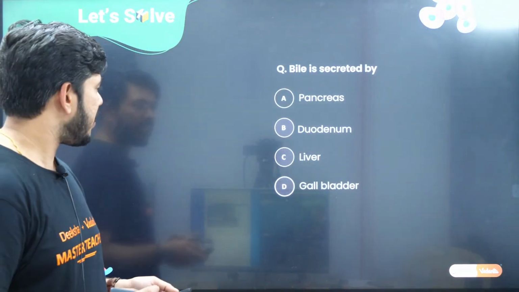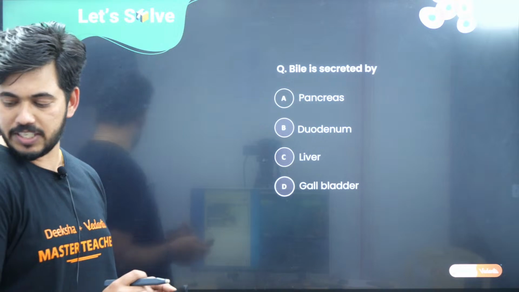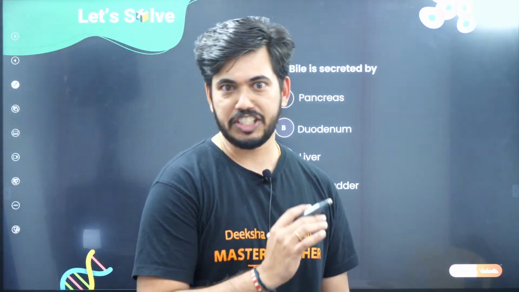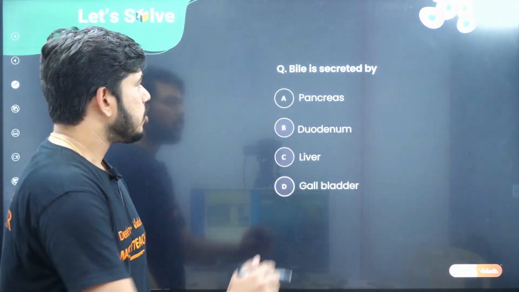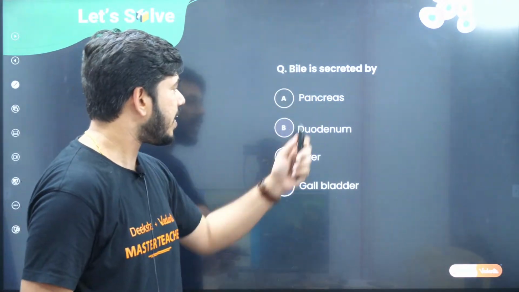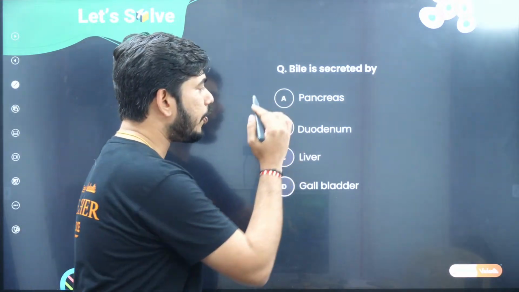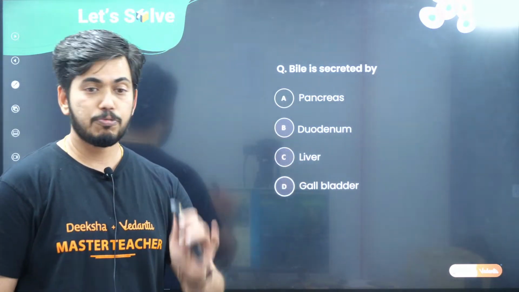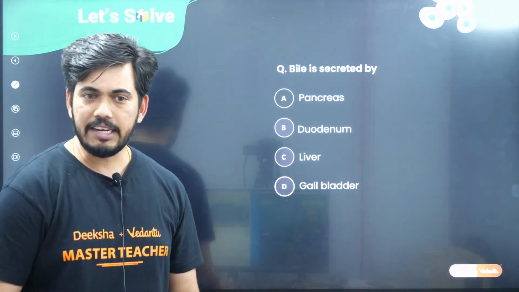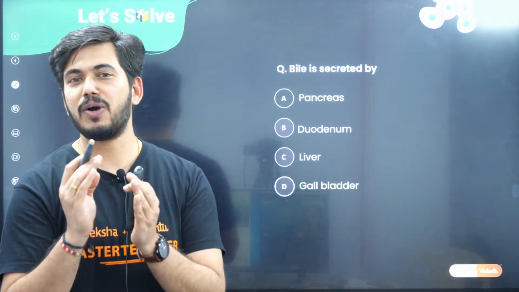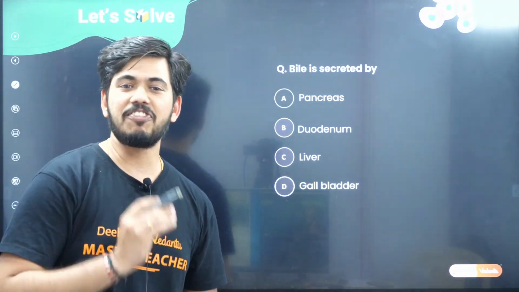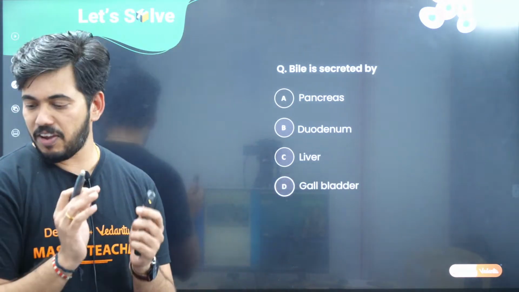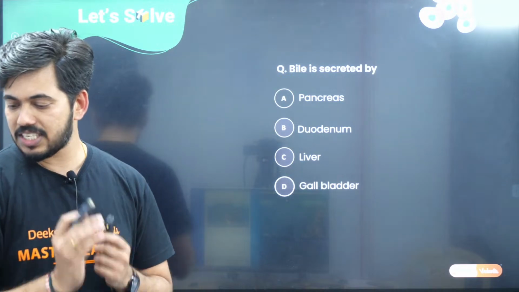The first question, children, if you see here, is: bile is secreted by. What are the 4 options they have given? Bile is secreted by the pancreas, the duodenum, the liver, or the gallbladder. Four options are given. I expect you to give the answer for this, and after that I will say what the right answer is and explain it. So be very quick, you can start answering.